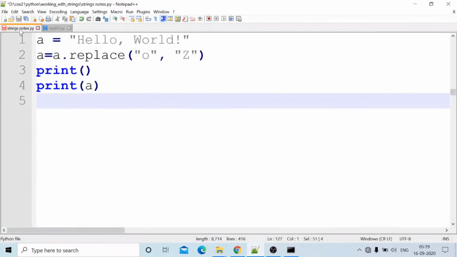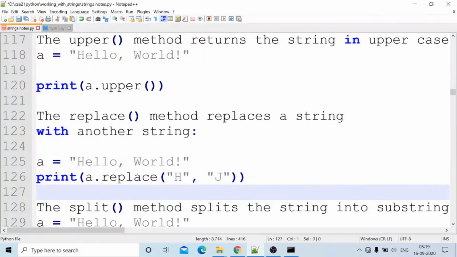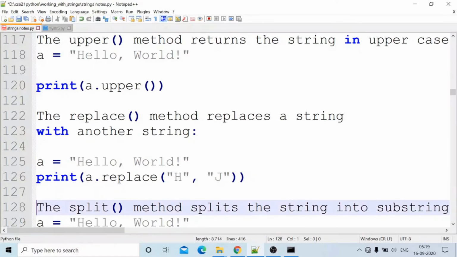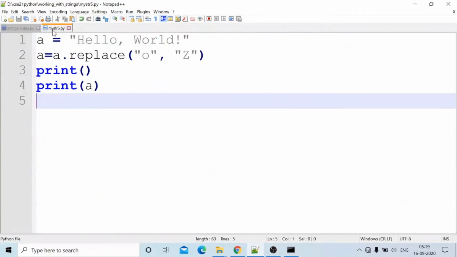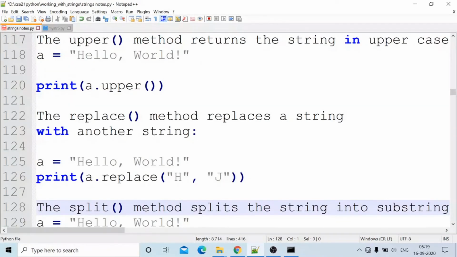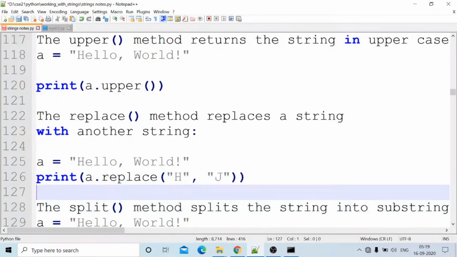Here the replace is there. In this method we have seen that o can be replaced with Z. The method to replace one string with another string is the replace method.